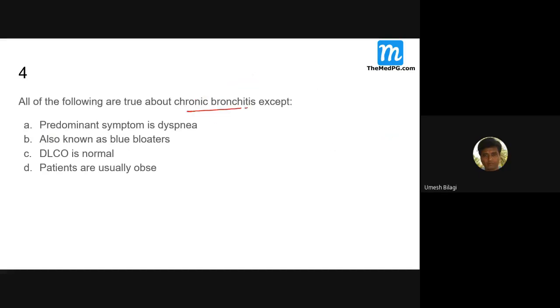What is the definition of chronic bronchitis? It is the presence of cough with sputum production for at least 3 months in a year for 2 consecutive years.